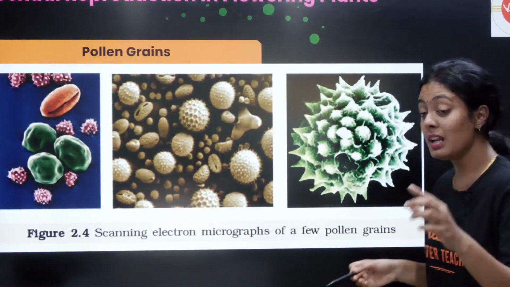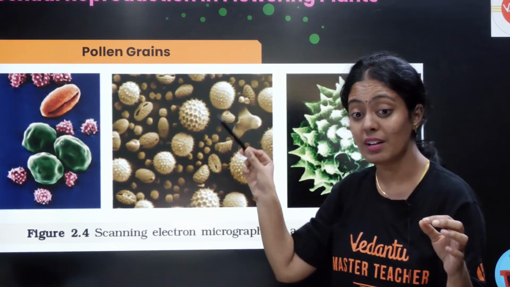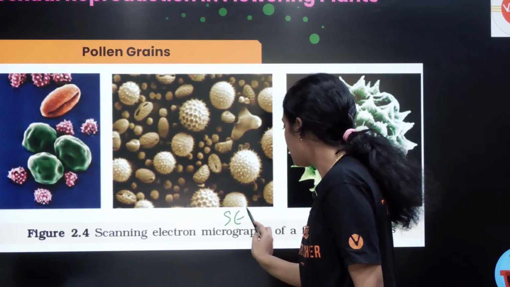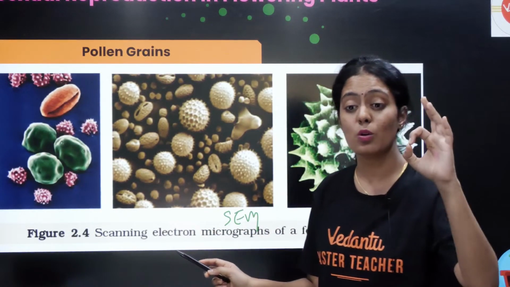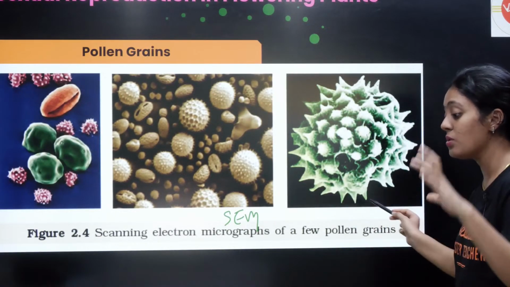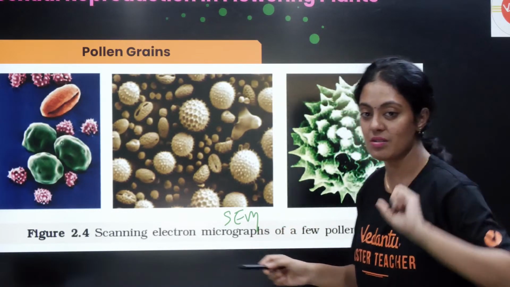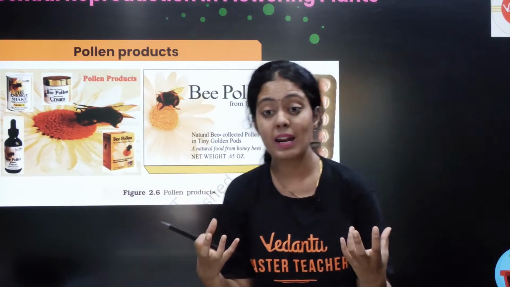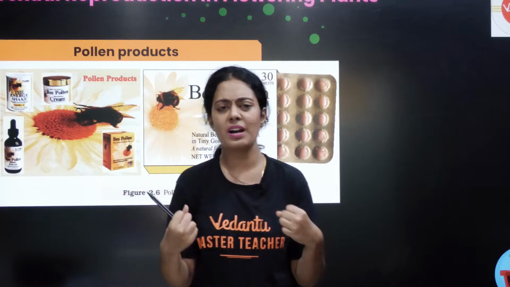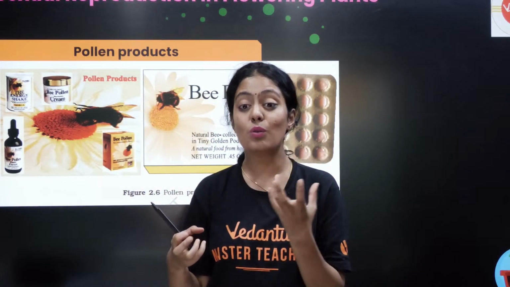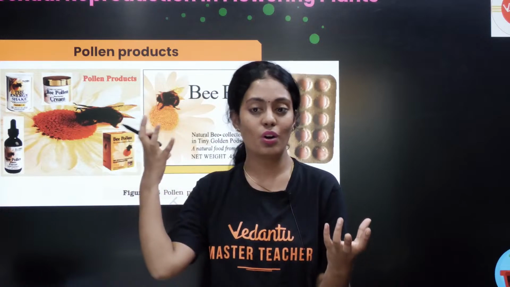This is what the exine looks like, showing different shapes and patterns. So this is an SEM, a scanning electron microscope image of certain pollen grains. Each exine shows different patterns. Now, many people use pollen products. Why? Pollen is rich in nutrients. So it is going to help in providing nutrients to insects.